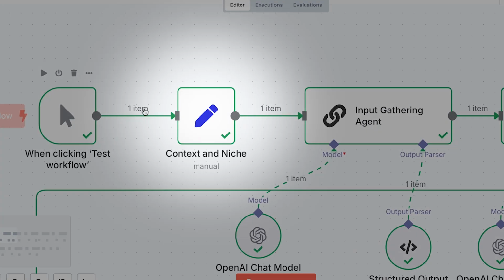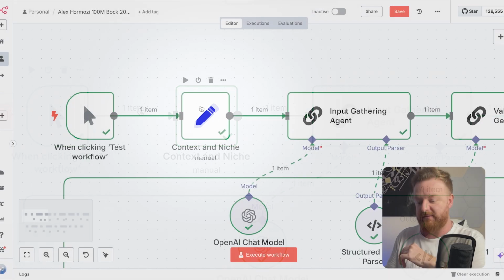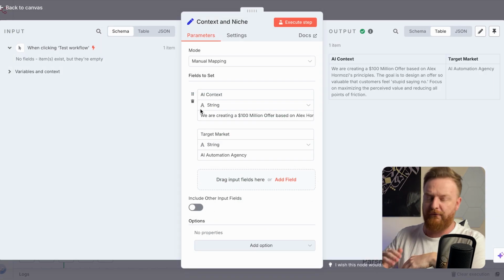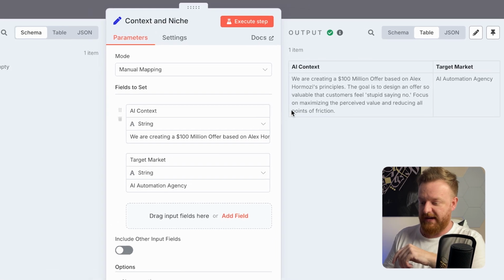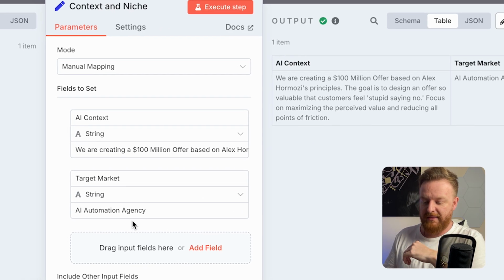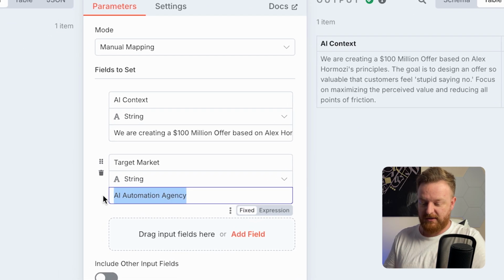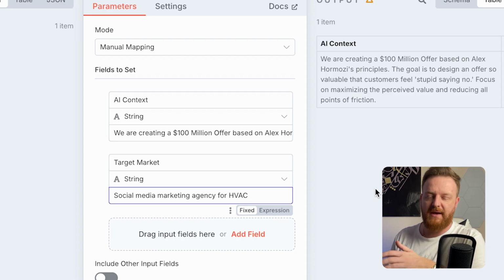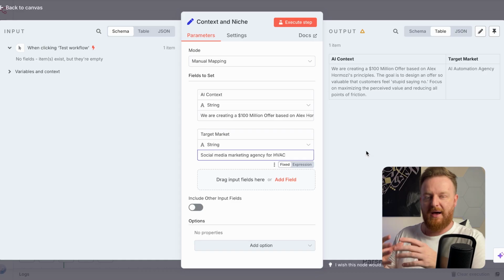Now, this all starts with the context and niche. So in this module, and that's the point in this video, we're going to go through every single module, okay? You have the context here, which is you're creating a $100 million offer based on his principles. The goal is to create an offer that makes people feel stupid saying no. And then the string here, we can change to whatever we want. So you could put, social media marketing agency for HVAC. And the more context you give it and the more specific you are, obviously the better the outcome is. So if it's like I'm doing a book launch for my keto diet, you can put that in here. And that is you saying, hey, this is what I'm doing and this is the target market I am actually going after.